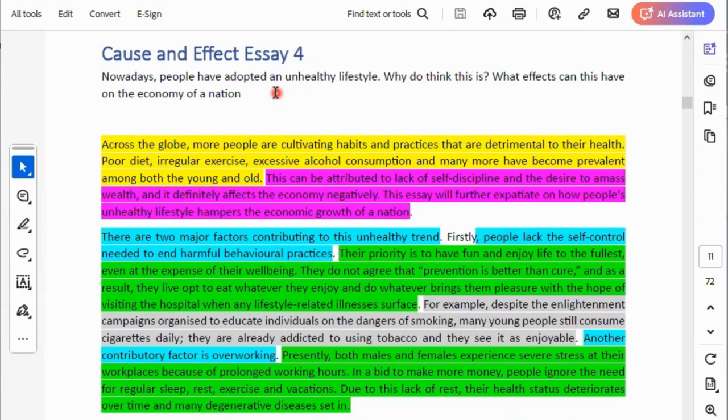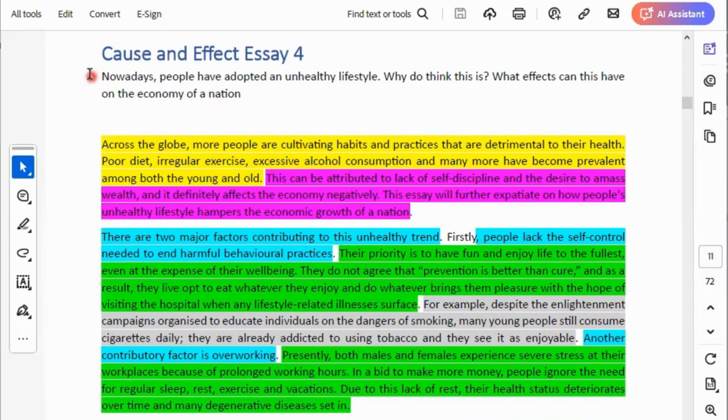So it says that what? People are cultivating habits. What's the meaning of lifestyle? Lifestyle basically is a combination of all your habits and the things that you do and how you respond to things generally. So people are cultivating habits and practices that are what? Detrimental to their health. Now, you now give examples of some of those things. Poor diet, irregular exercise, excessive alcohol consumption, and many more have become prevalent among both the young and the old. Can you see that? That's what? Paraphrase of the question prompt.